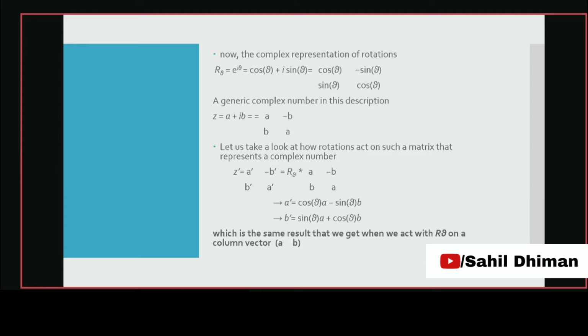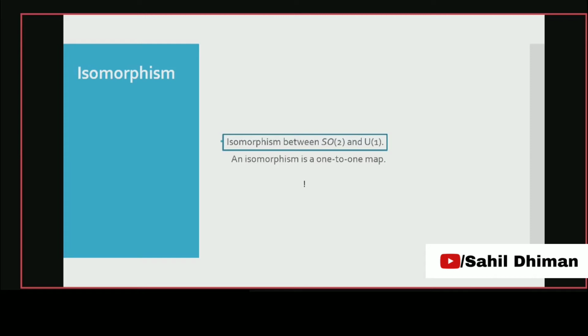So we get that SO2 is isomorphic to U1. This complex number description defined the U1 group, and SO2 was defined by the rotational matrix description. So these are exactly the same. This is an isomorphism. Isomorphism is a mathematical term which means a one-to-one map.